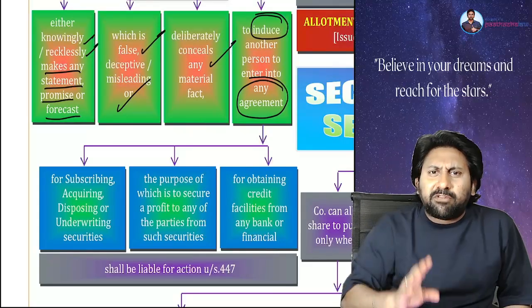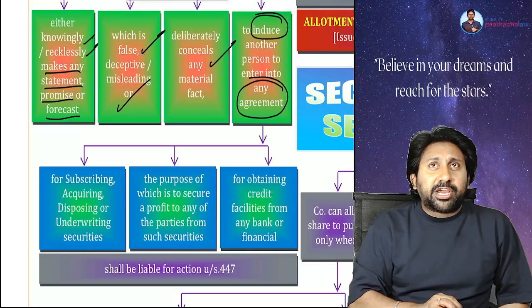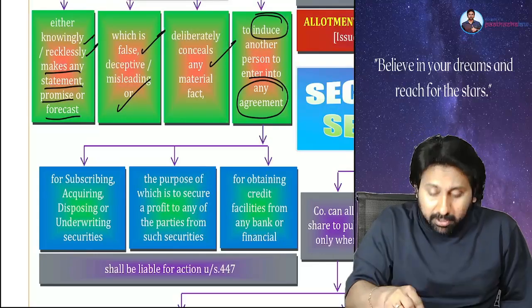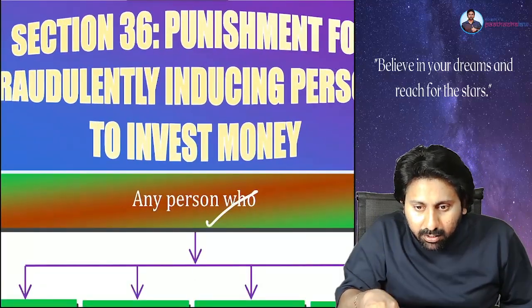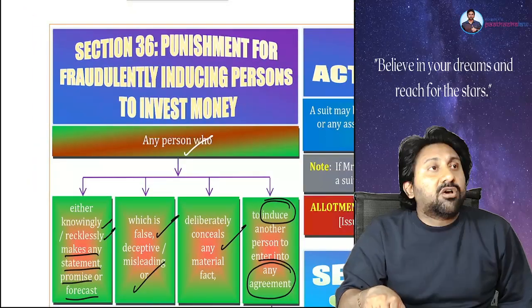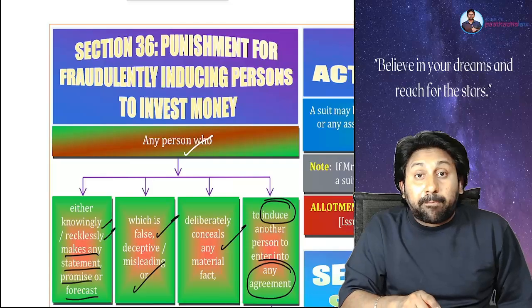Some nonsense fellow will come: buy this stock, buy that stock. If you buy this, you will become Mukesh Ambani. Like that, they used to tell, but now all are plugged by Section 36. Are you understanding the point or not? Any idiot standing on social media and confusing the public about their investment, SEBI will hit him first.